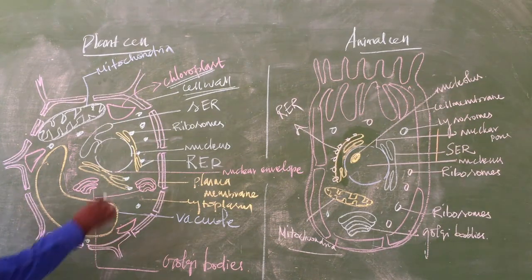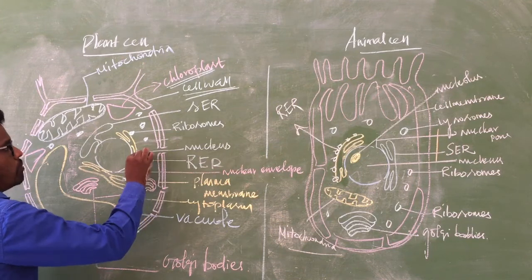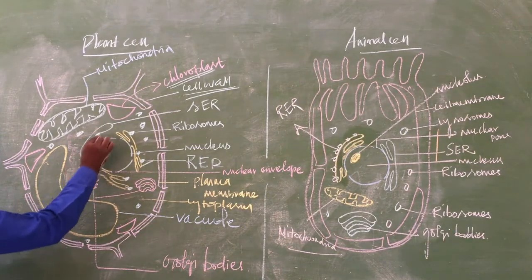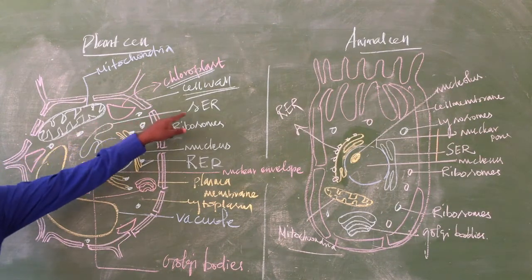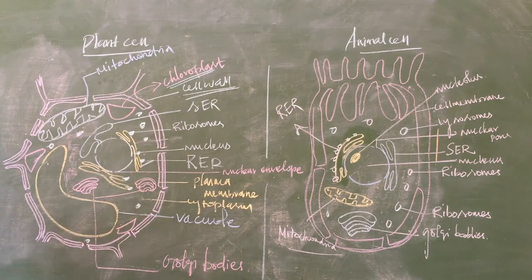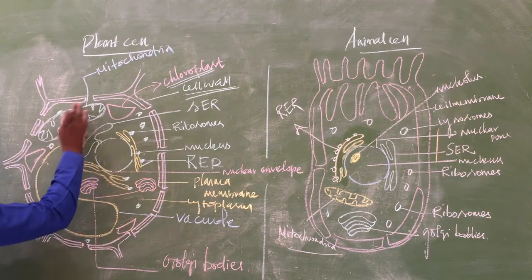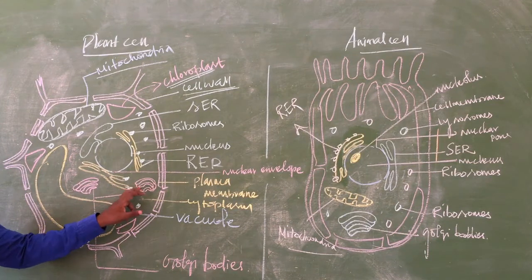Okay, and there is rough and smooth endoplasmic reticulum. This is a rough endoplasmic reticulum because ribosomes are attached. On the other side, the endoplasmic reticulum has no attachment of ribosomes, so this is called smooth endoplasmic reticulum, SER. And this is the nucleus. The nuclear envelope is there. And inside the cell, the fluid substance is called the cytoplasm.